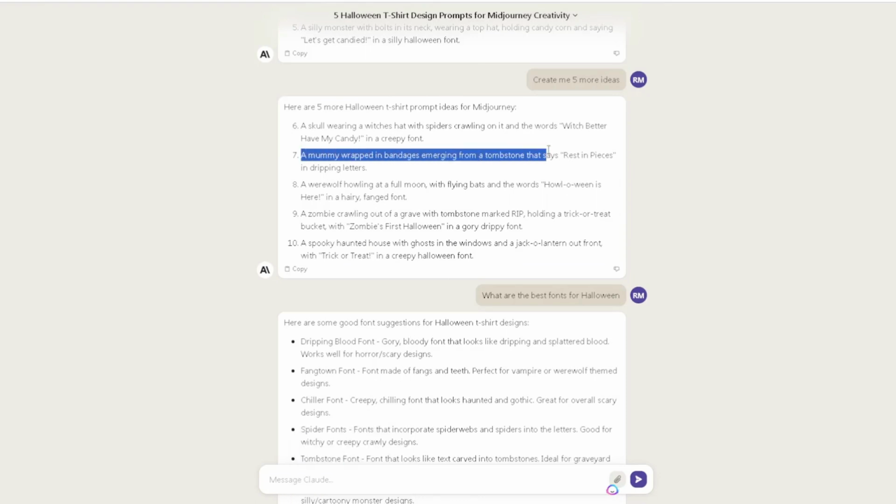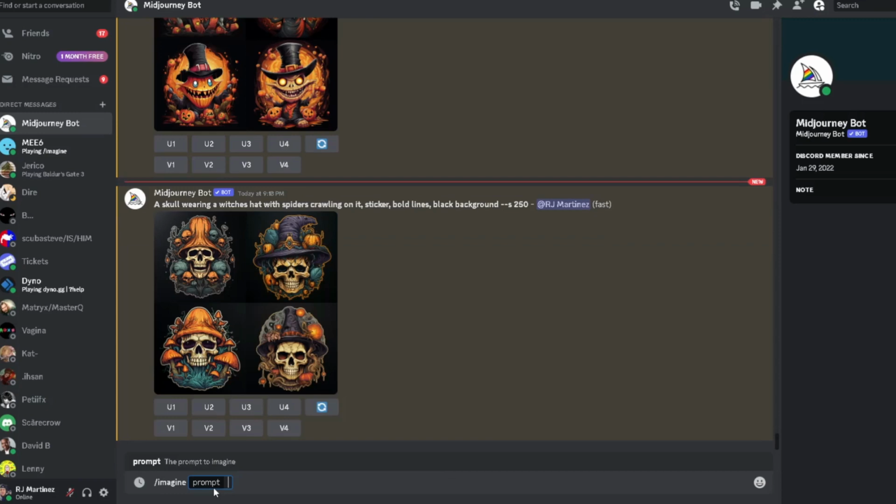Let's grab one more. It says a mummy wrapped in a bandage emerging from a tombstone. So we're just going to grab it from there, but then it says rest in pieces and dripping letters. Look at that. Look how cool that is right there, right? Go ahead and hit comma right there. Then we'll go t-shirt design,